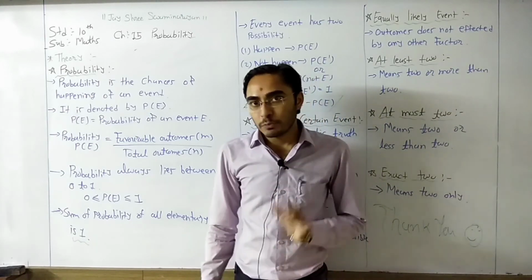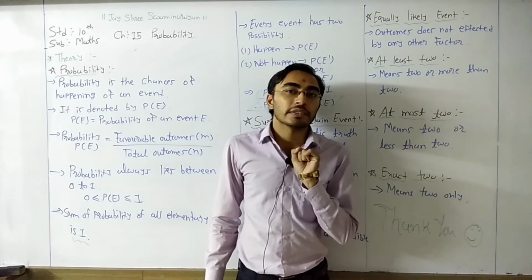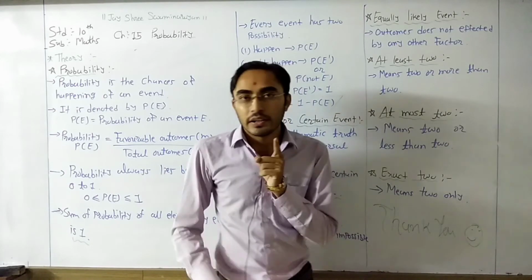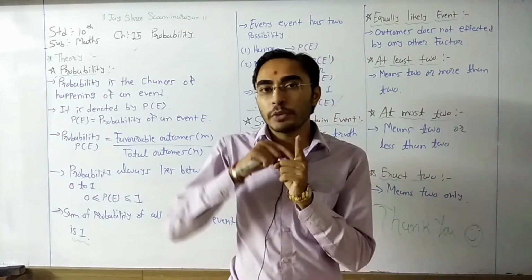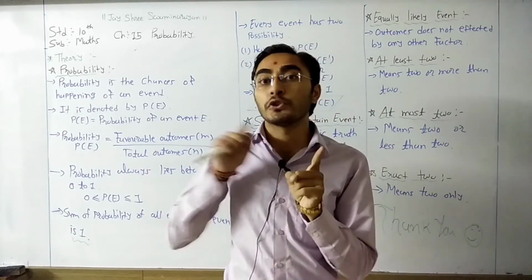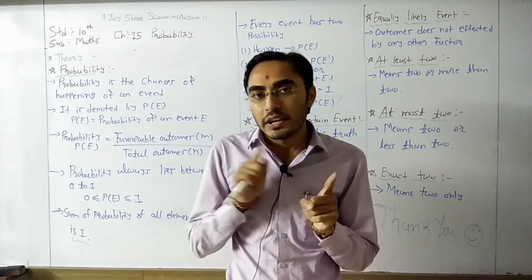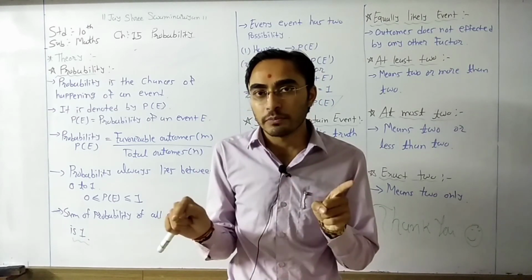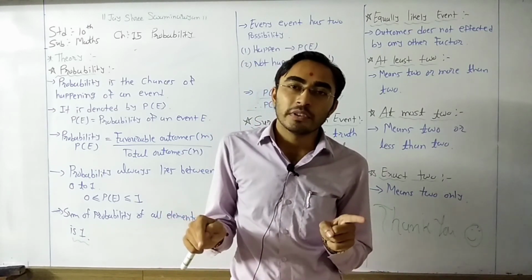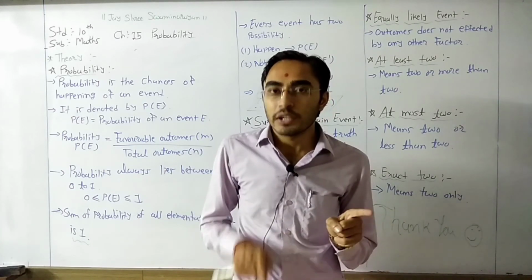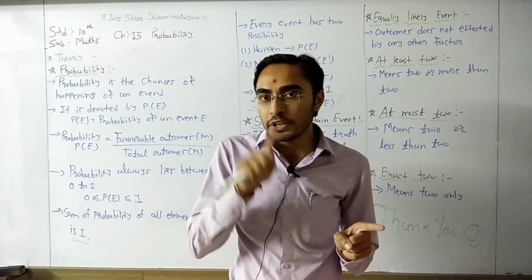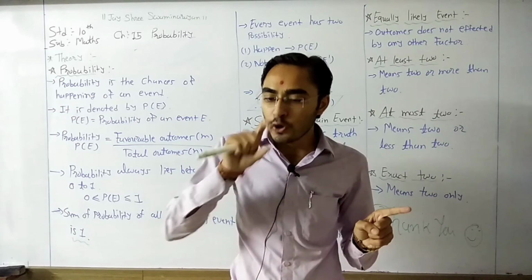From that you can find the probability of not happening of that event, that means even number will not come. If even number will not come, then odd number will come.